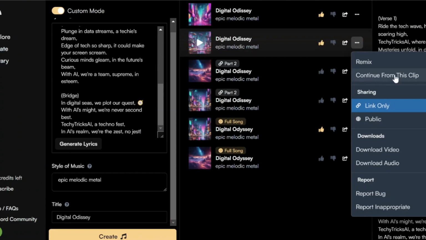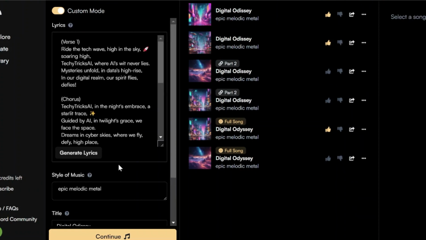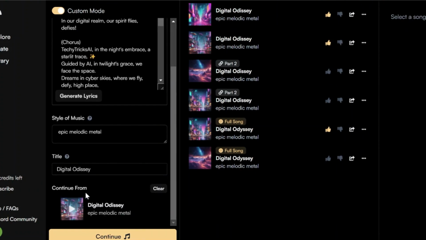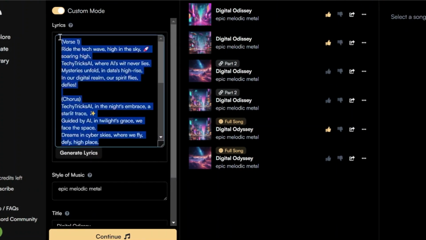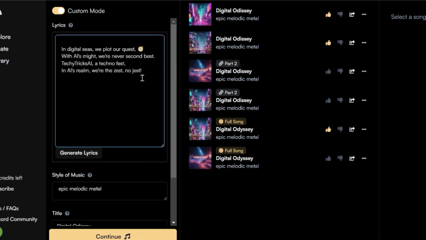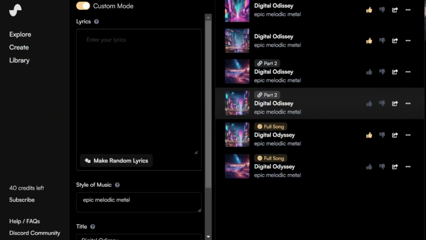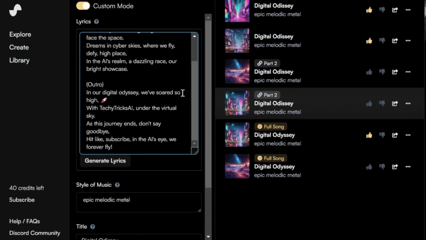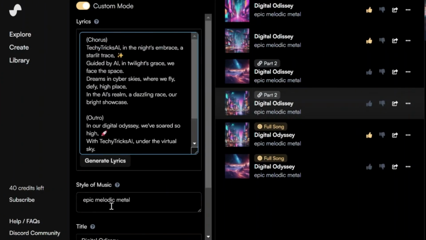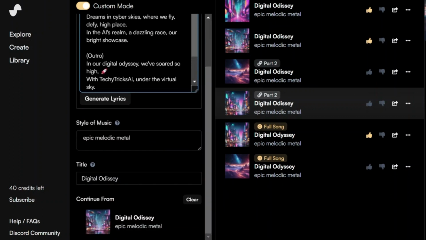If this happens, that's where Suno AI's customization features come into play. You have a few options. You can tweak the AI's output or even rewrite the lyrics to match your artistic vision better. Here, you can either tweak the lyrics manually or use the Continue from this song feature in custom mode, which allows Suno to generate alternate lyrics that might better fit your song.